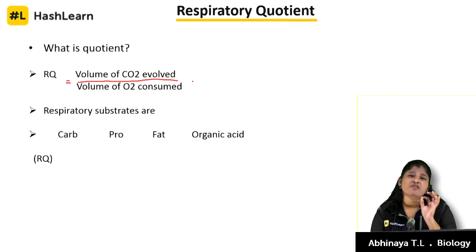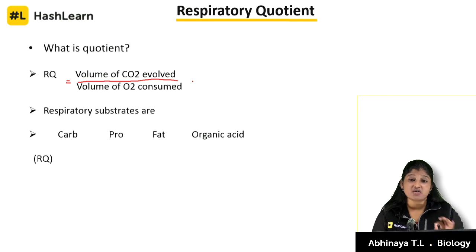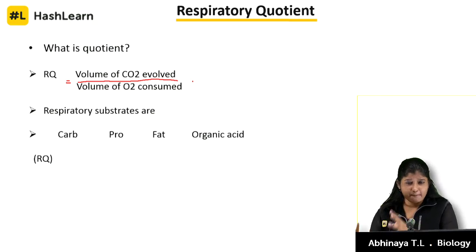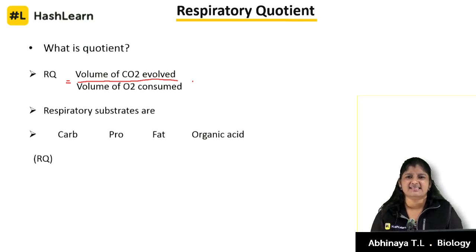Based on the RQ value we are going to tell whether the respiratory substrate, the molecule which went into respiration, is carbohydrate, fats, proteins or organic acid. We are helping ourselves by knowing what the plant is actually oxidizing. Is it always carbohydrate? Based on this RQ value we are going to predict.